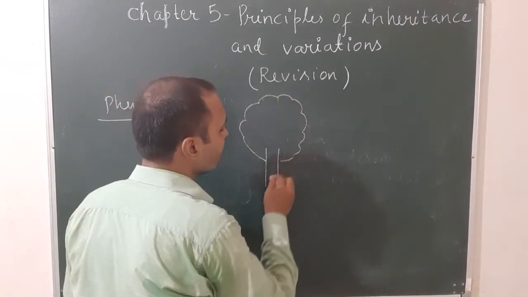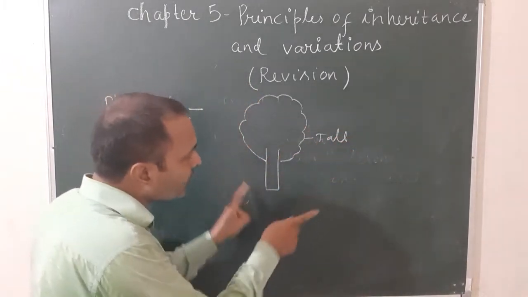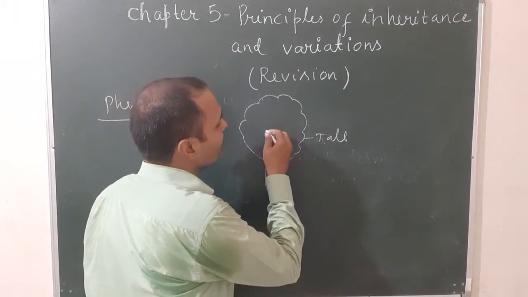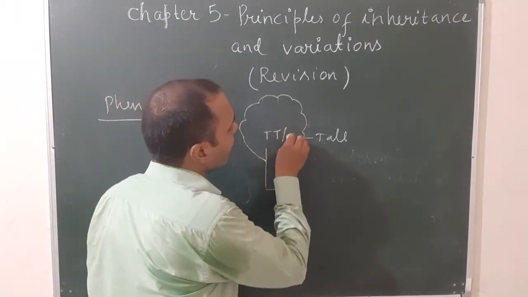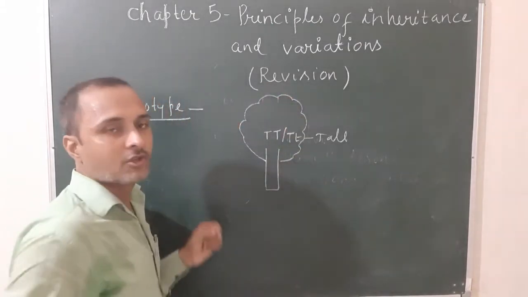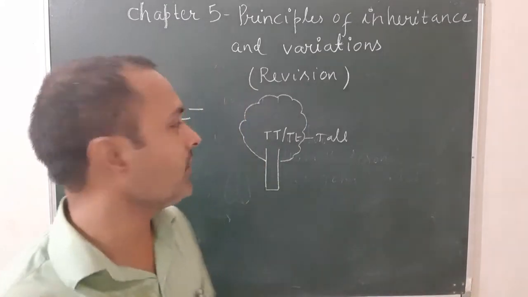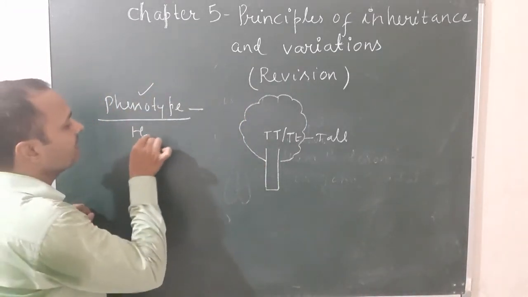The external appearance of the plant is tall. This is the morphological appearance, and this tallness is due to the presence of the genes, capital T capital T, or capital T small t. So what is phenotype? The morphological or external appearance of an organism is known as phenotype. For example, height.